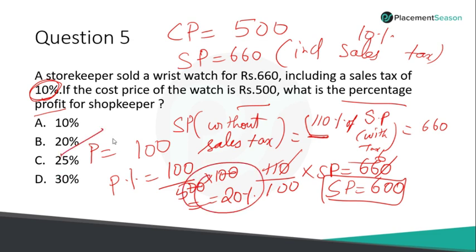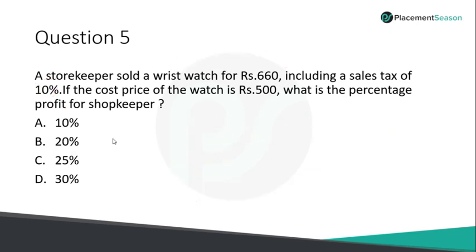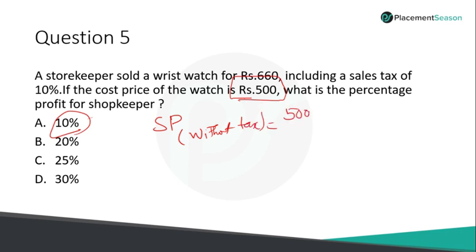So this is one method to solve this question. But I feel like this is kind of a lengthy method, finding the selling price without tax. If you're very good at finding percentages, then you can easily solve the question from the options. So let me solve this question from the options. Let me assume the cost price is 500. Let me try the first option. What is 10% of 500? It is 50. The selling price without tax would be 10% extra. So 500 plus 50. How much is that? 550.